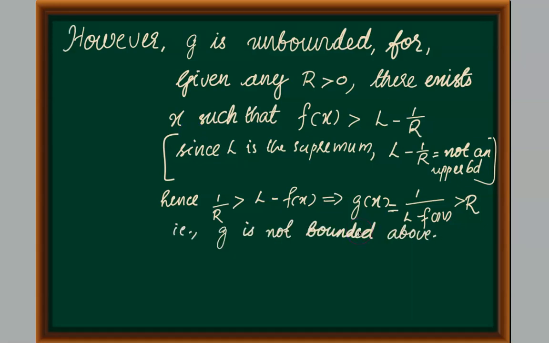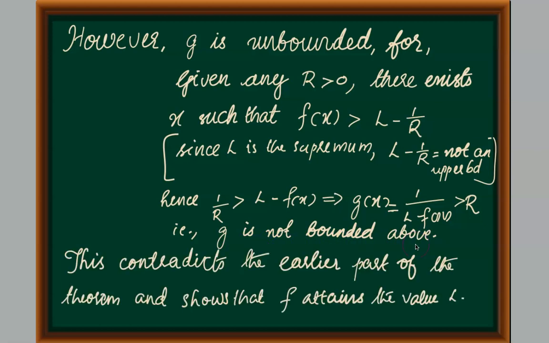But we know that g is a real valued continuous function on the compact space X. And from the first part of our proof, we know that this function should be bounded, being a real valued continuous function on a compact space. It should be bounded. But we have obtained the conclusion that g is not bounded above. So this must be a contradiction.